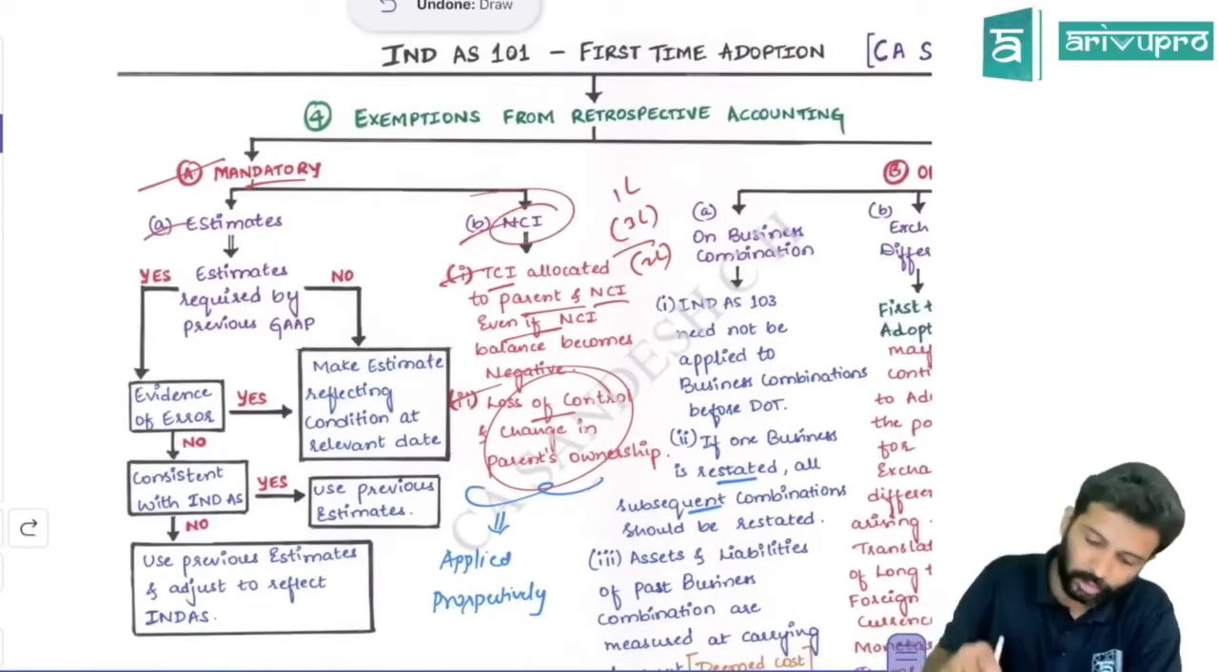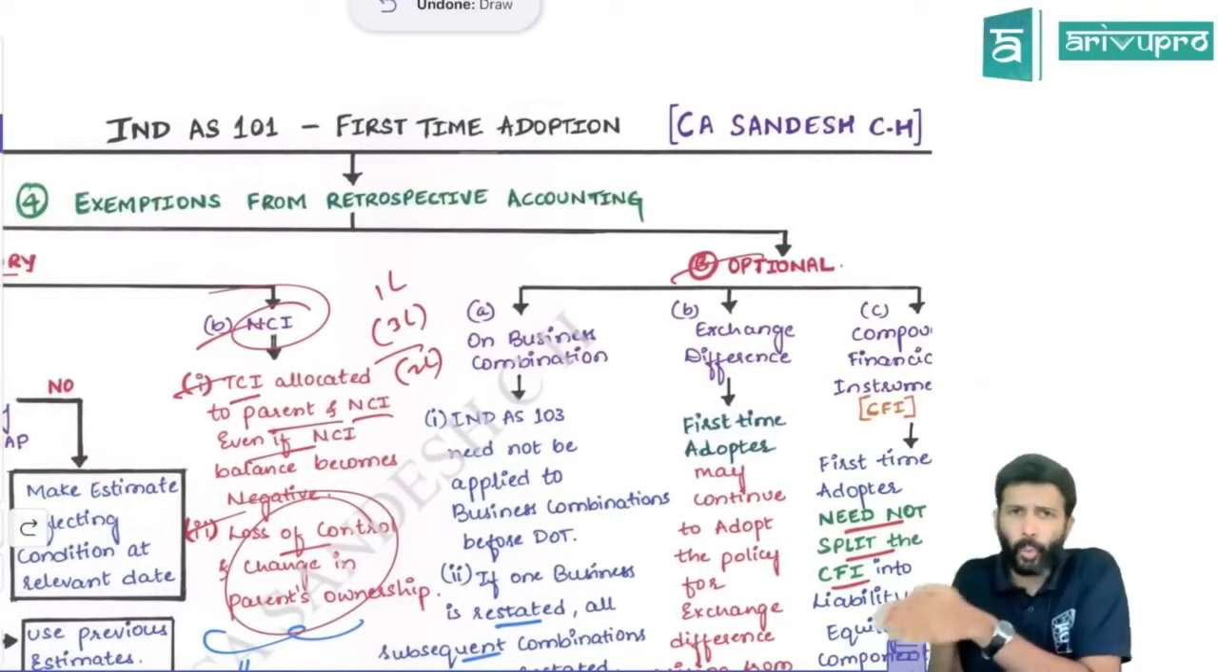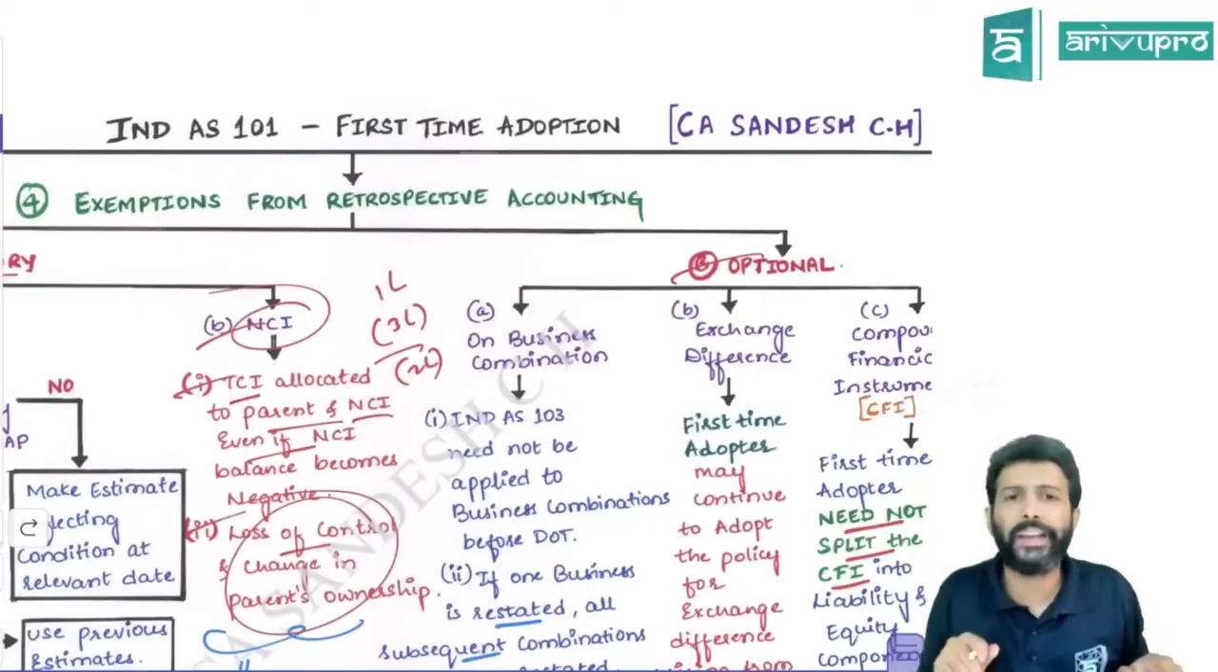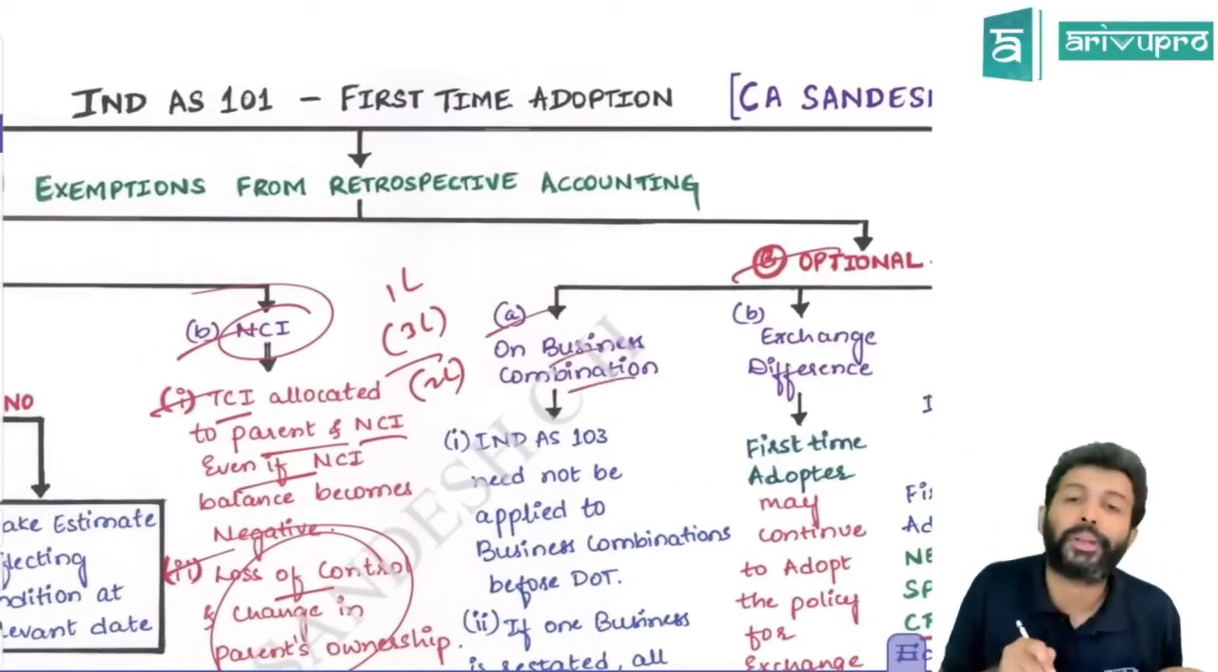Okay, that is one. And then we have certain optional exemptions, meaning if the entity wants, they can utilize it, or if they want, they can ignore it. Totally the entity's choice. One is with respect to business combination.